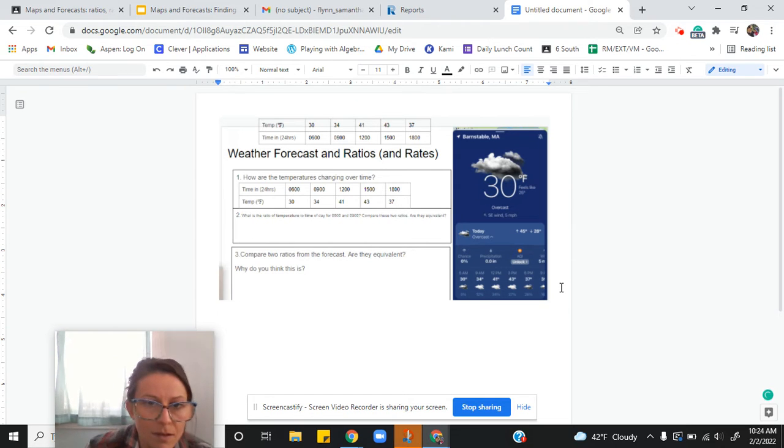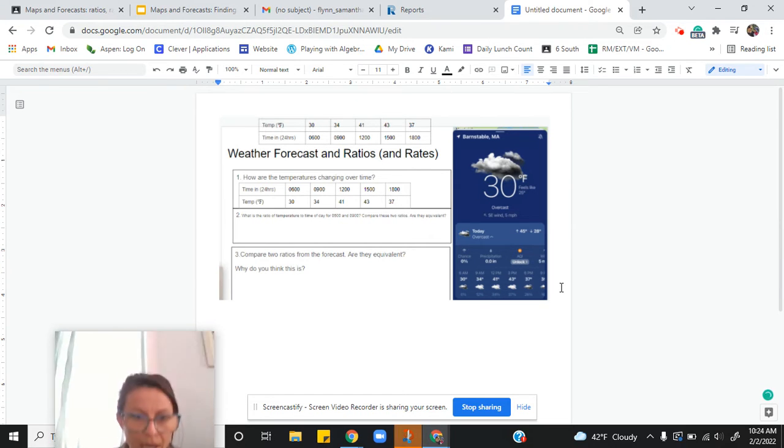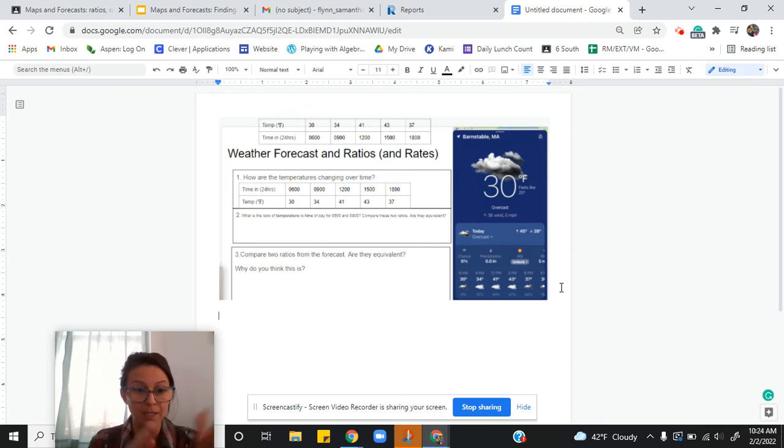And we are trying to look at the change of temperature from 6 o'clock to 9 o'clock. Look at the ratios individually. What's happening at 6, what's happening at 9. Also look at how the temperature changes from those 2 points in time, and then maybe compare it to something else.